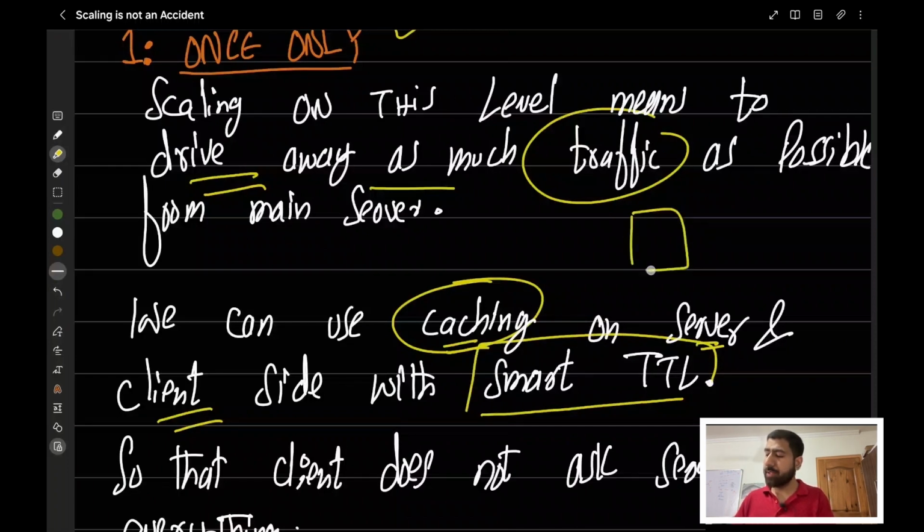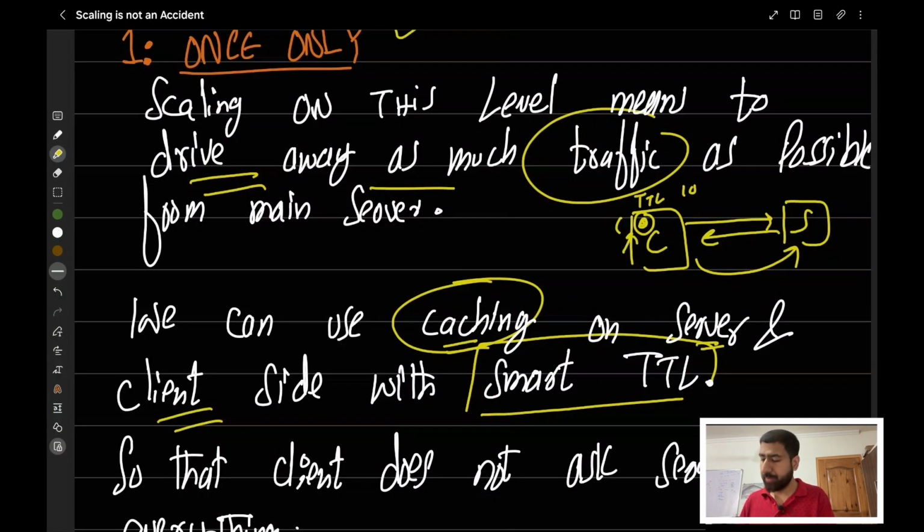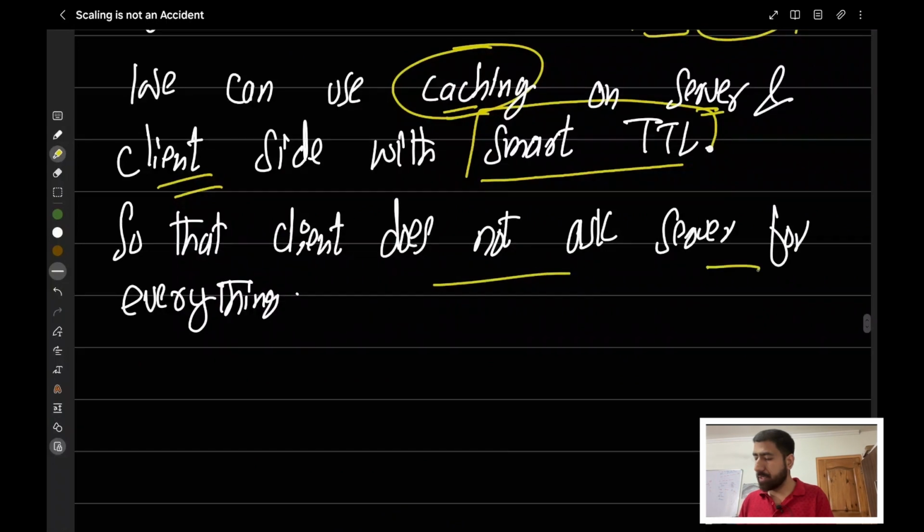So let's say we have this client and it's asking something from the server. So it will return it to the client, and the client will actually cache it here, and we will add some TTL to it, let's say 10 seconds. So after 10 seconds, it will expire it, and then it will get it back from the server. And until those 10 seconds, it will use this same data which is here, right? Now, so that the client does not ask the server for everything.